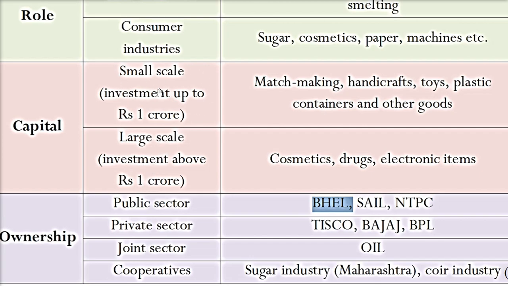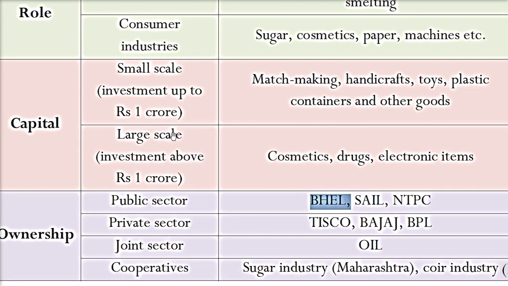For example, small scale industry: matchmaking, handicrafts, toys, plastics, containers and other goods. When we talk about large scale, then cosmetics, drugs, electronic items generally involve more than 1 crore of investment.